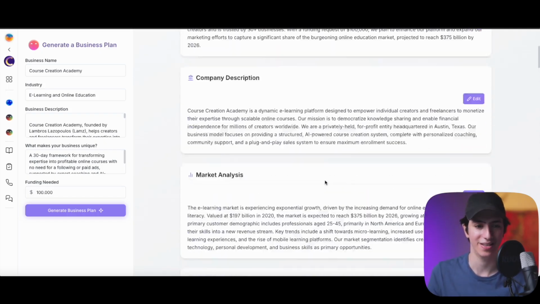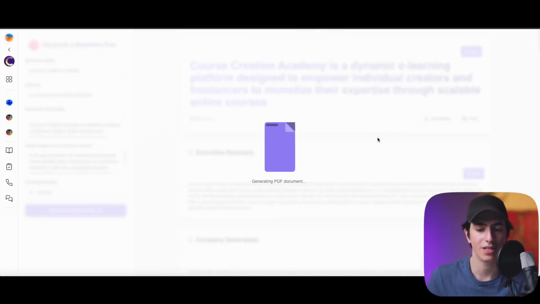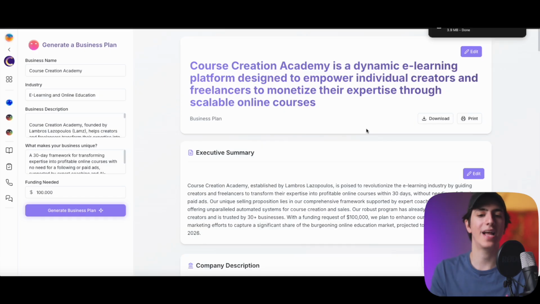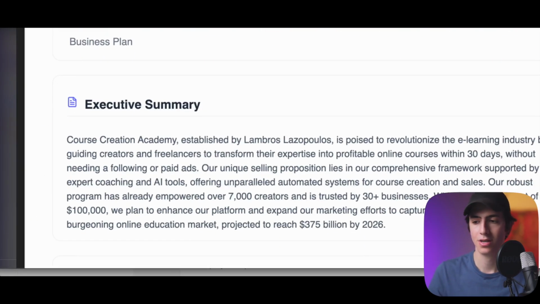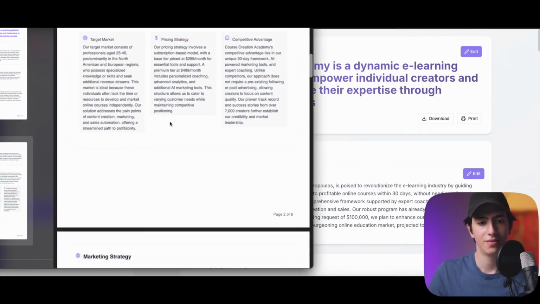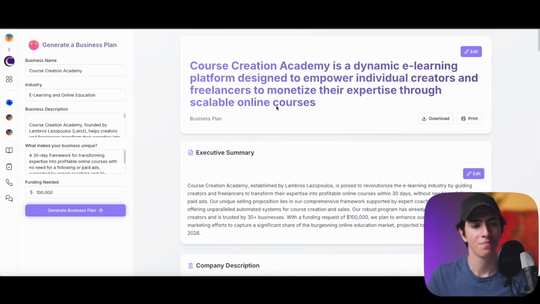So how crazy is that, right? And you can either download this or print this. And if you download this, it literally creates a PDF document which is downloaded on the spot, right? I feel like this is mind-blowing. I can't comprehend the fact that you can literally have a whole draft and a proposal for $100,000 generated like that, right? And downloaded, and here it is, literally in seconds. How crazy is this? I'm very, very impressed by this.